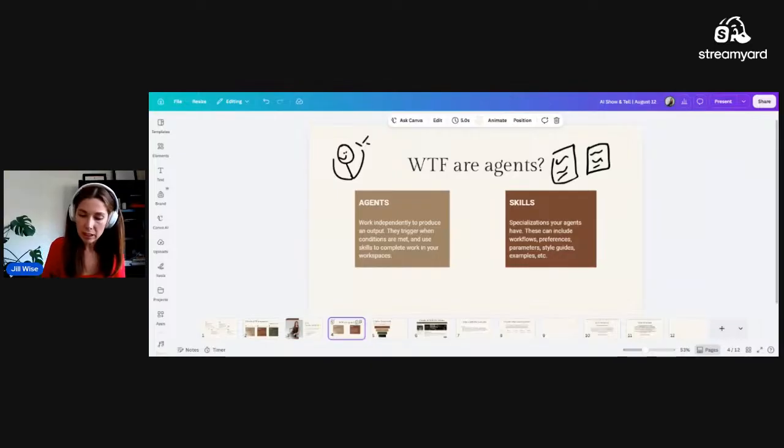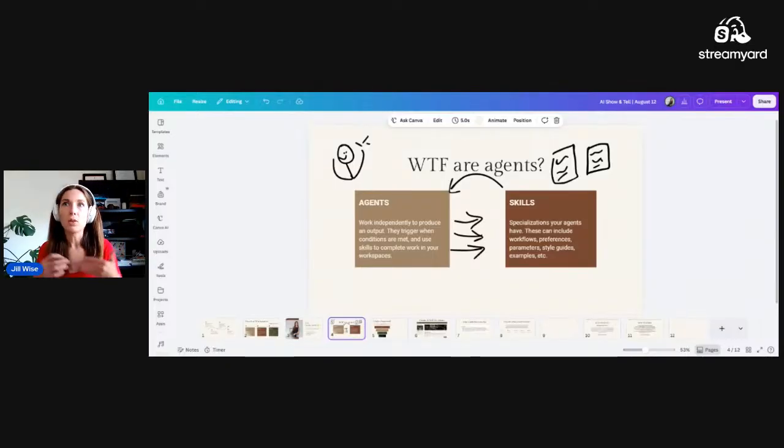So you can give your agents skills, and agents can have access to multiple skills. My agents have access to multiple skills depending on what they are doing, what their goals are, what their role is within the entire orchestration of my agentic ecosystem, really. Which is a lot of buzzwords for saying that my agents have access to certain skills. Some of them are using multiple skills, some of them are only using one or a couple skills, but they are not the same. And your agents can kind of collect skills.